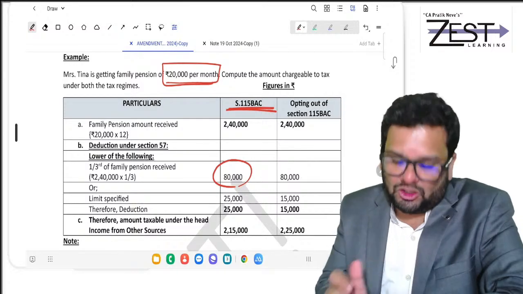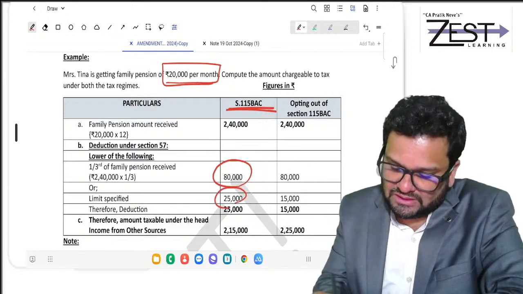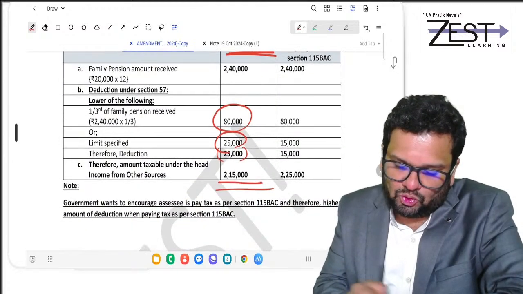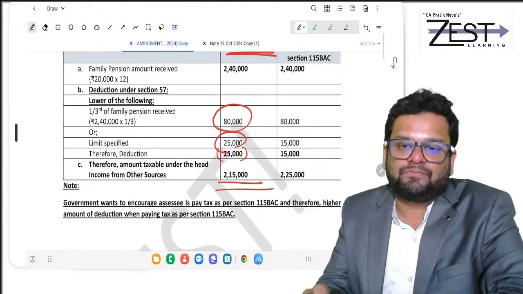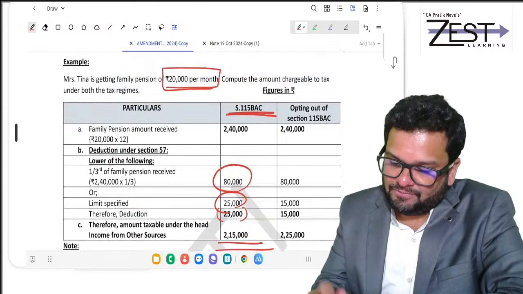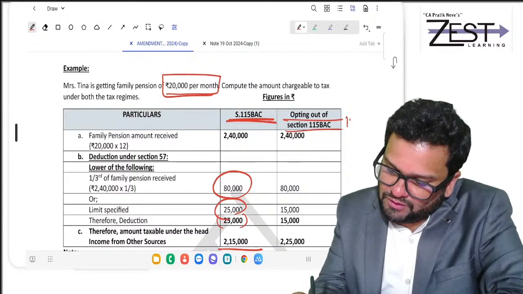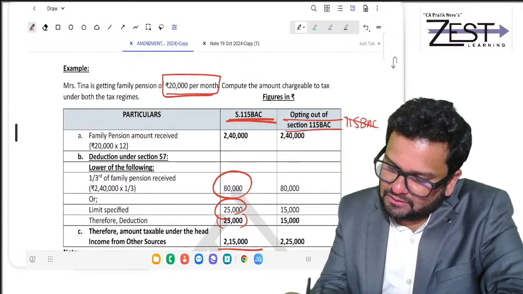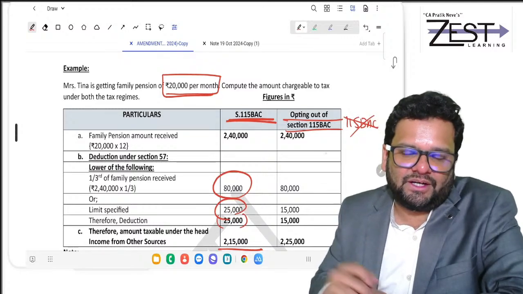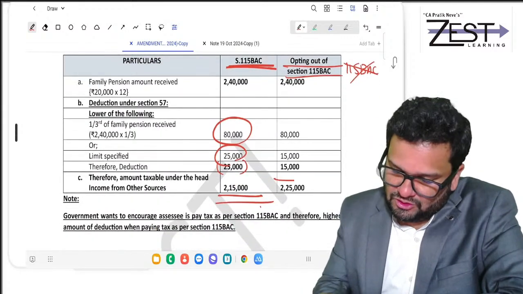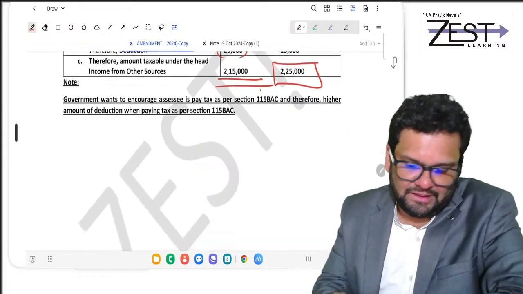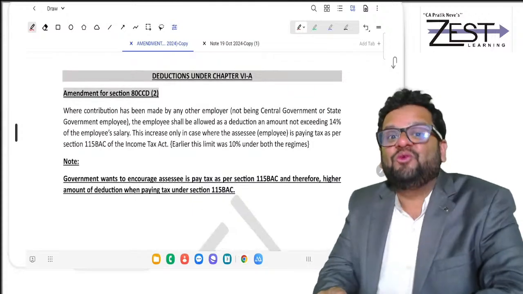So 80 or 25, whichever is lower, so she will get deduction of 25. Taxable will be 2,15,000. Clear? And friends, when she is opting out of 115 BAC, then the deduction will be 15,000. So 225 will be taxable. Clear?